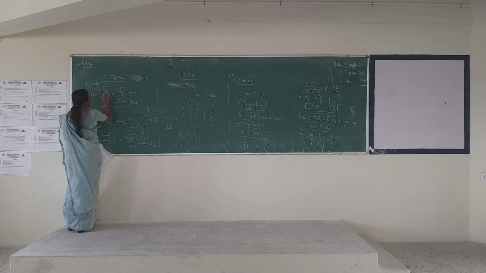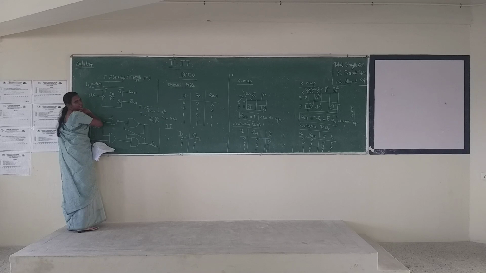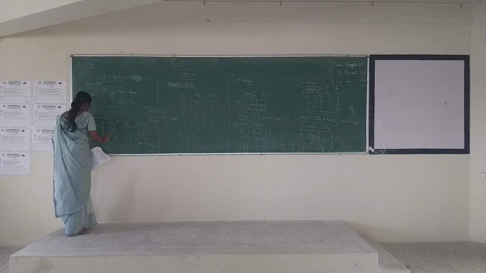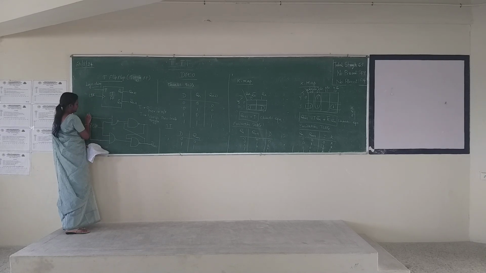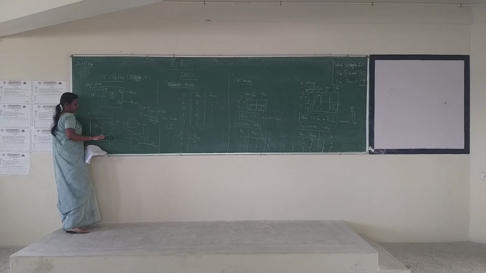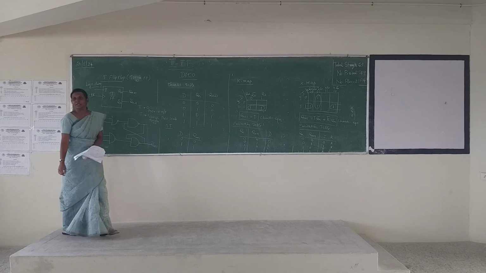And here, this logic diagram is very simple. This is T, and this remains the same here. Instead of this they are just going to connect. That is your T flip flop.